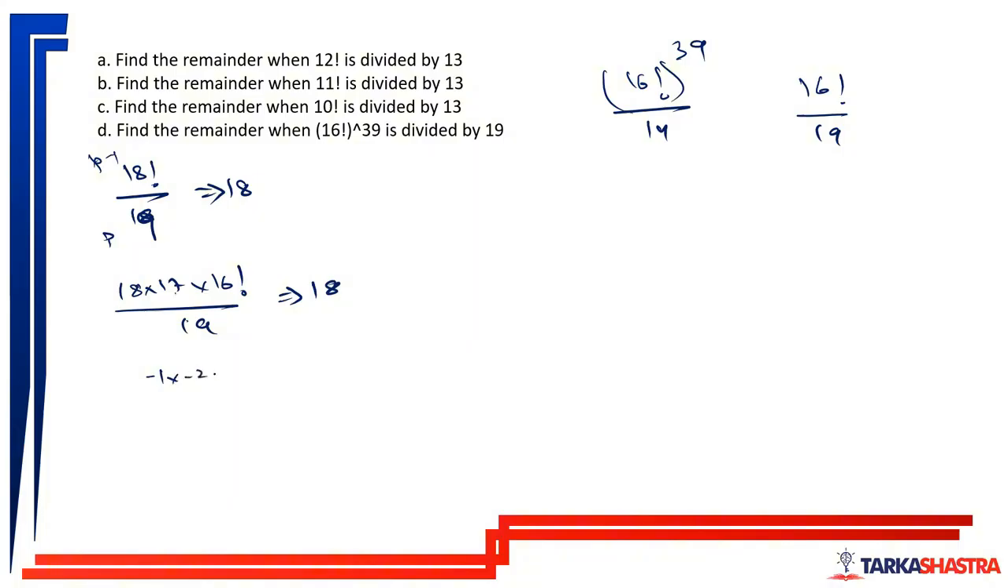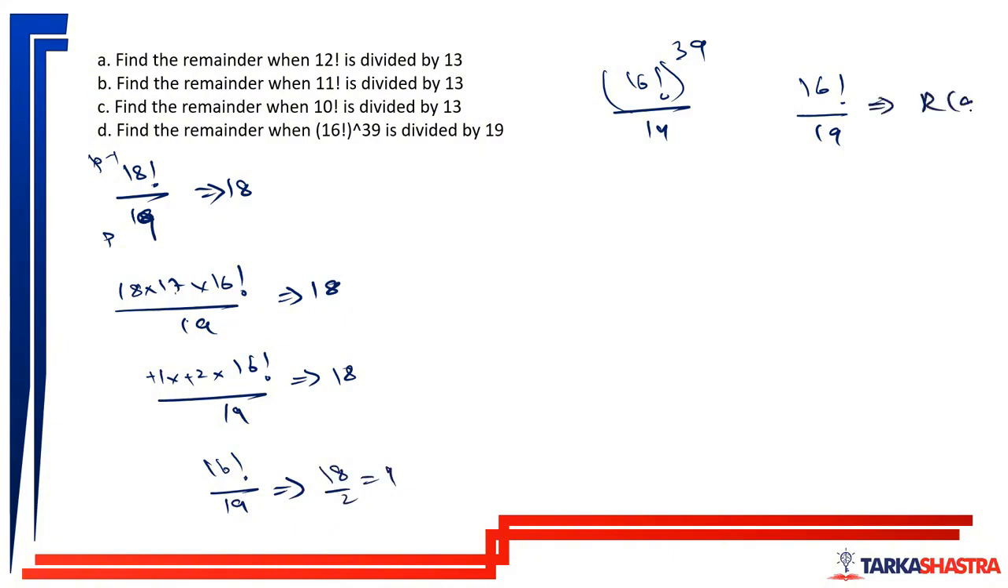17 divided by 19, remainder minus 2. 16 factorial divided by 19. This is equal to 18. So this minus minus will become plus. And then 16 factorial divided by 19 will leave the remainder of 18 divided by 2, that is 9. So here we are going to get the remainder as 9.